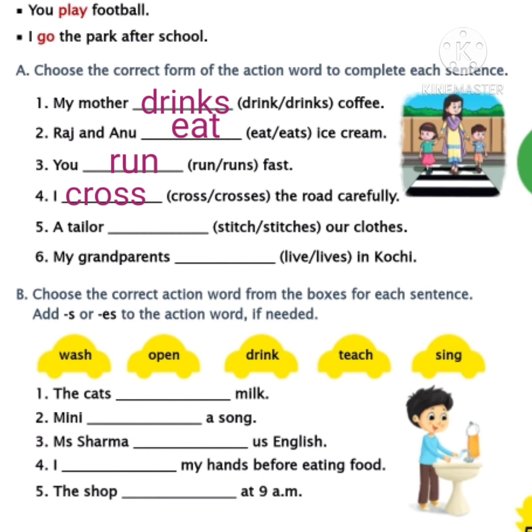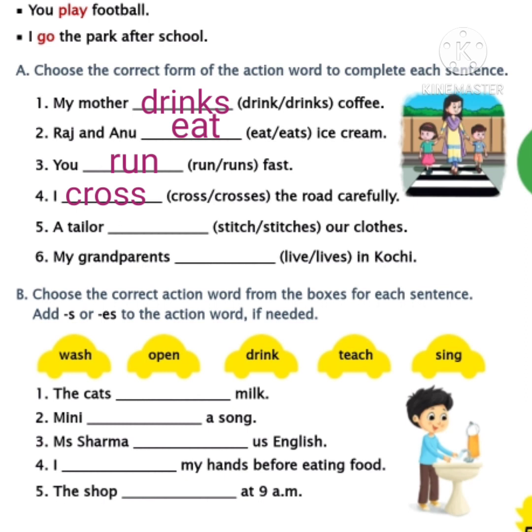A tailor dash our clothes. Now I am reading the action words which are given in the bracket. Stitch, stitches. Tailor is one person. So we are talking about one person. When we are talking about one person, we need to use the plural action word. And see the spelling of stitch or stitches.